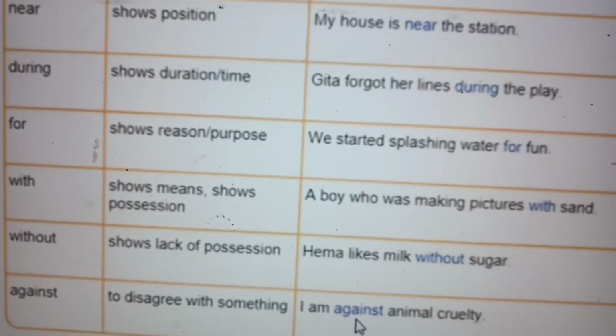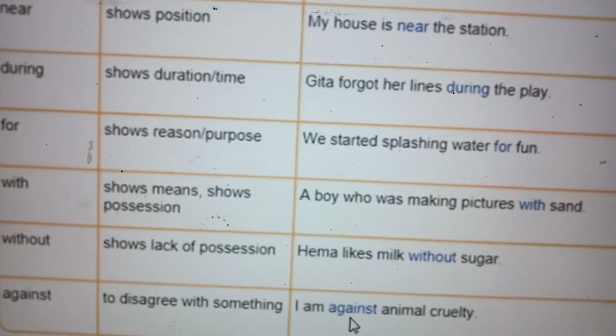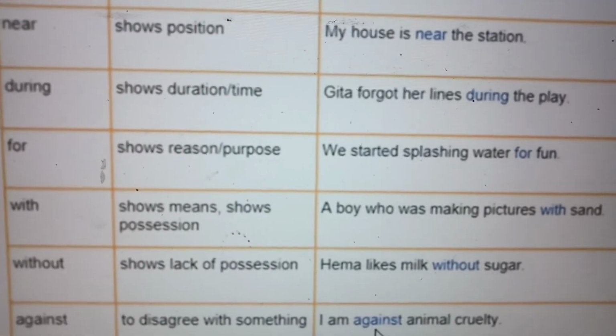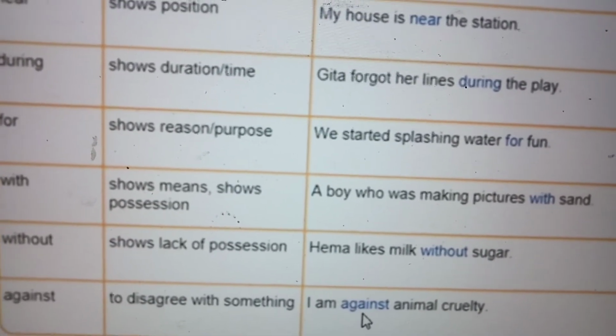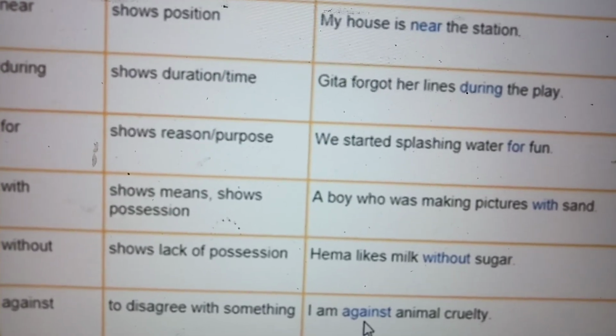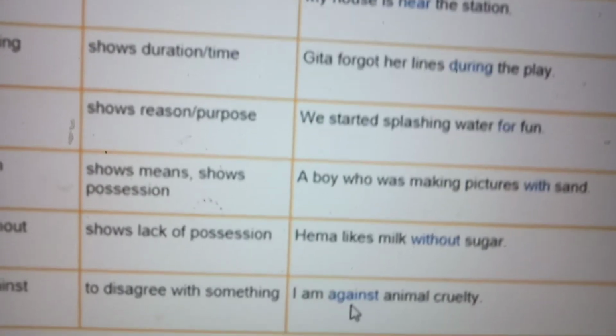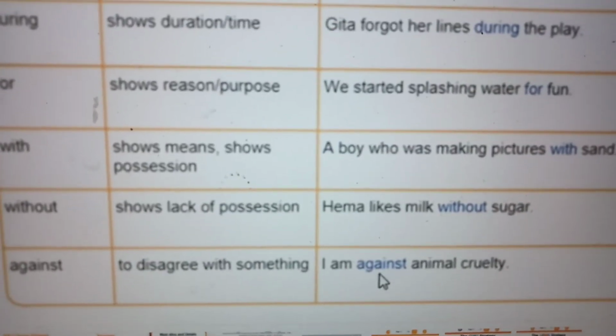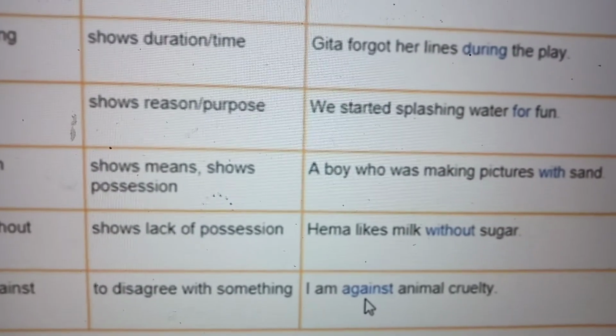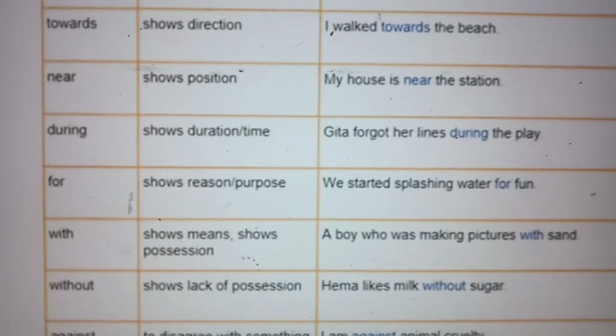A boy was making pictures with sand. Okay. Then without shows lack of possession, not having something. Then lack. Hema likes milk without sugar. Against. To disagree with something. I am against animal cruelty.